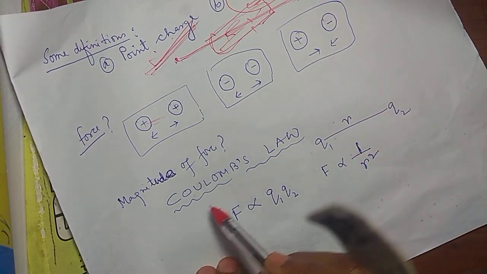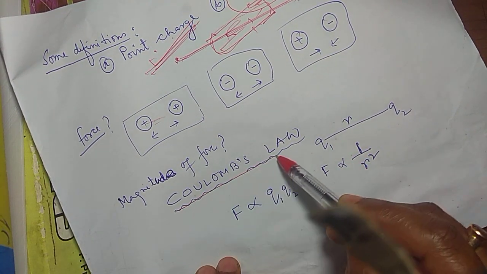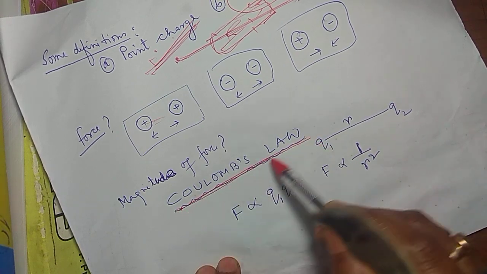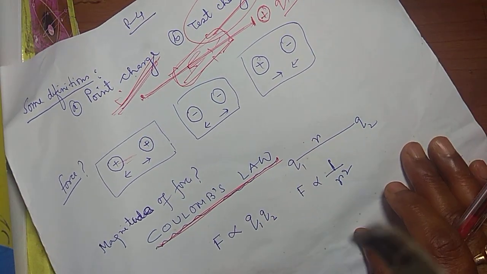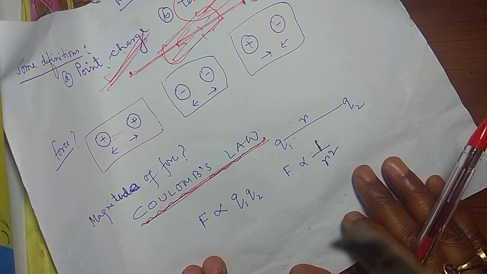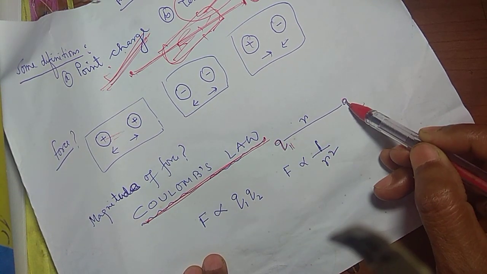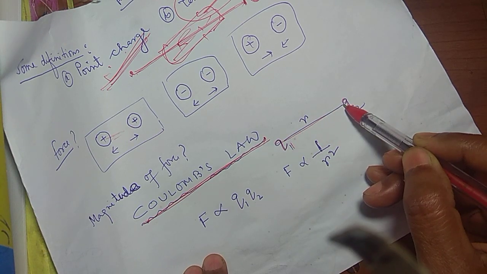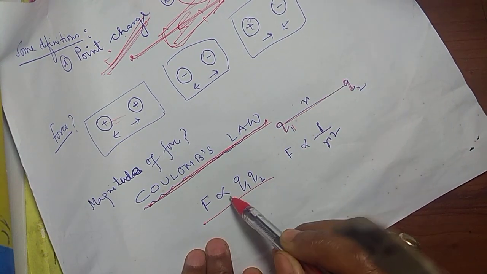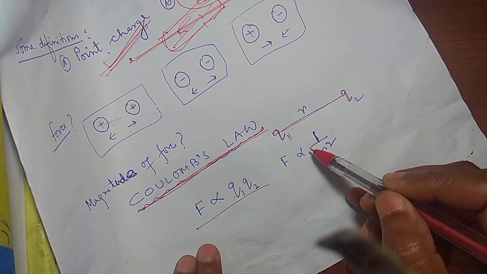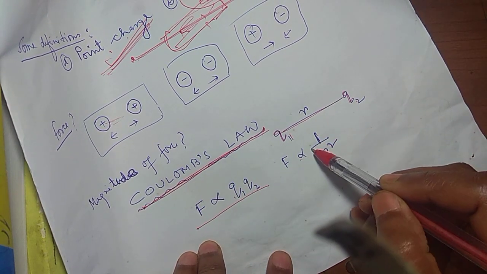To understand this, Coulomb was the scientist who developed a formula by experiment, and he said if this is a point charge, this is a point charge, and this is the distance between them, then force is proportional to the product of the charges and inversely to the square of the distance.